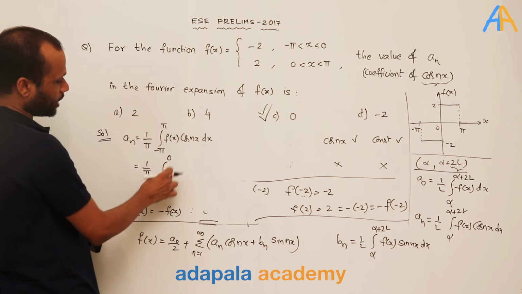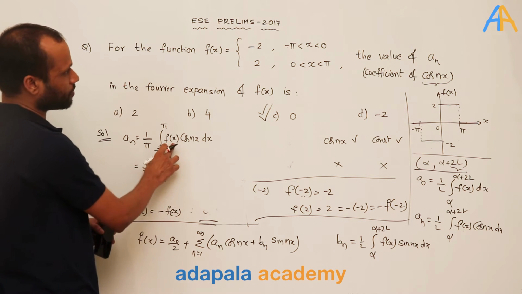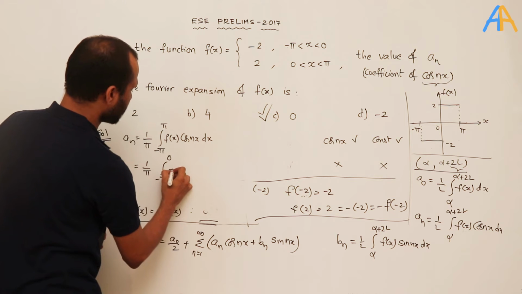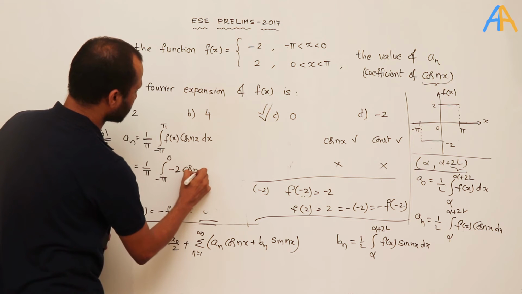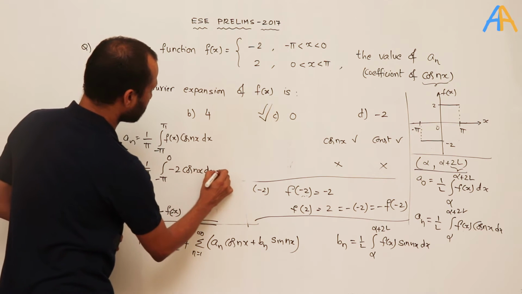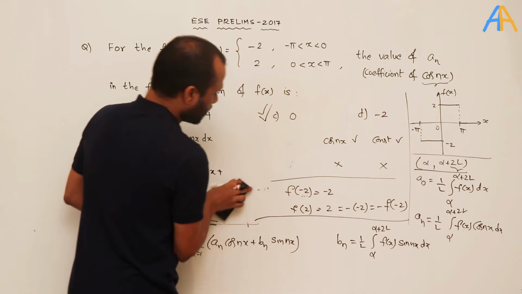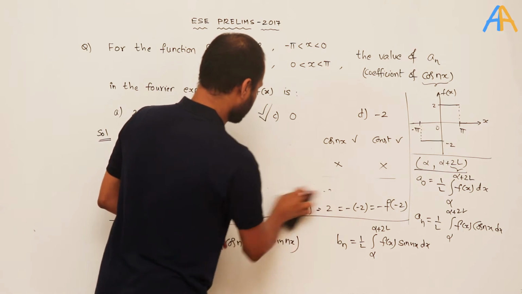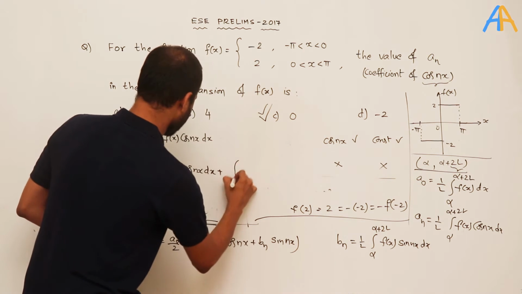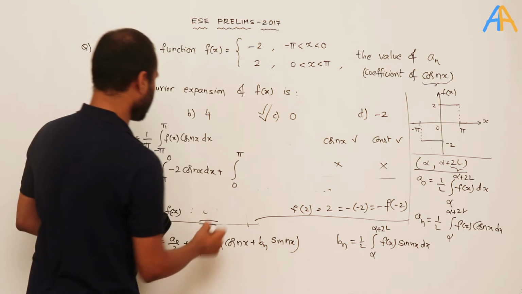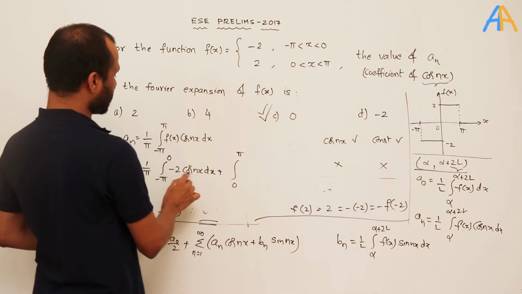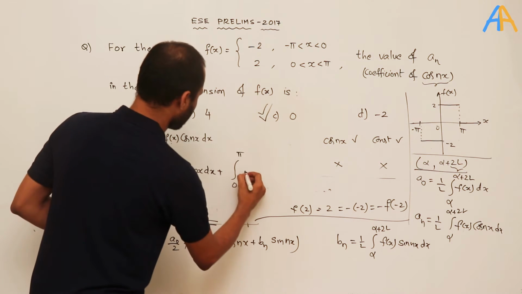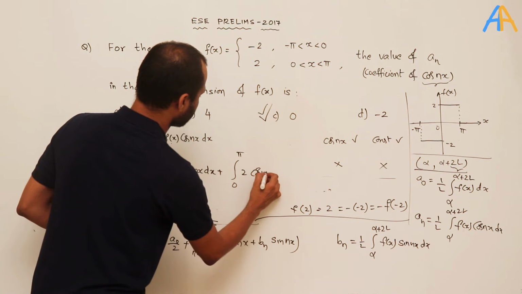But in minus pi to 0, what is the value of f of x? Minus 2. So it becomes minus 2 cos nx dx, plus integral 0 to pi, the second interval. In 0 to pi, f of x value is 2. So 2 cos nx dx.